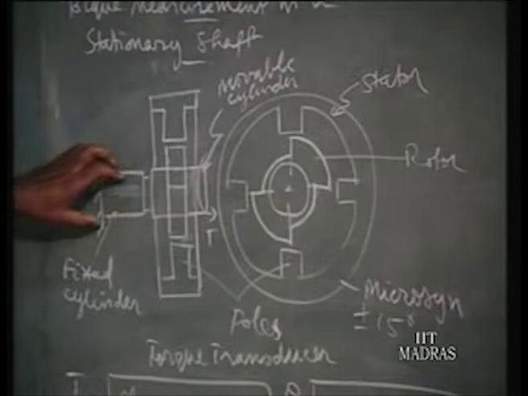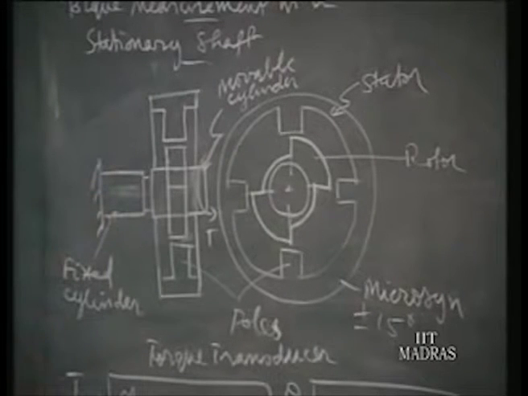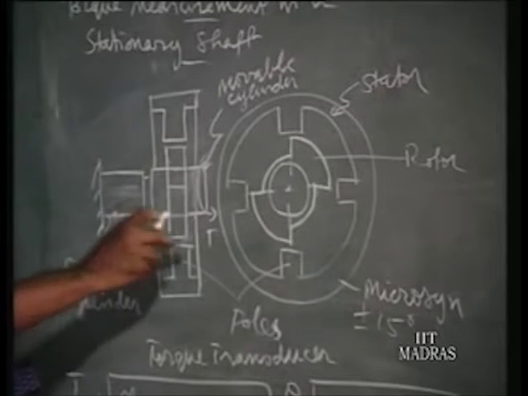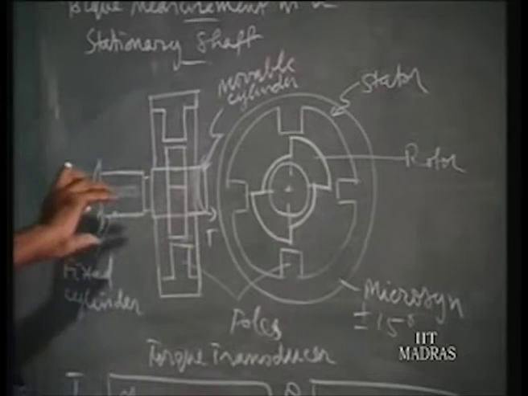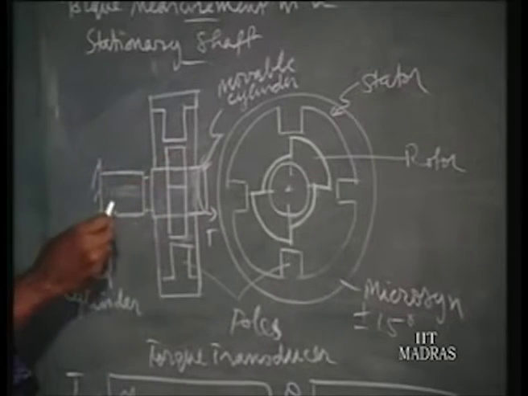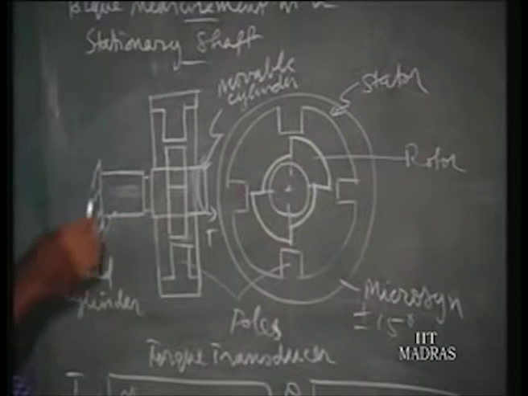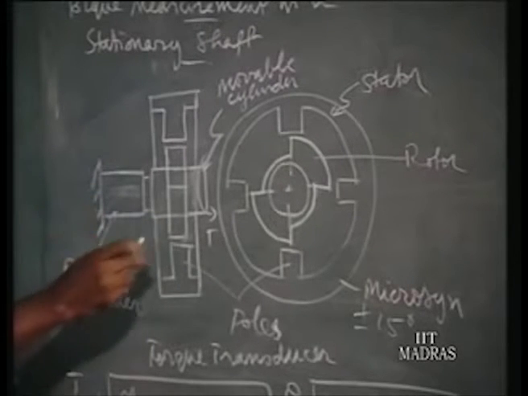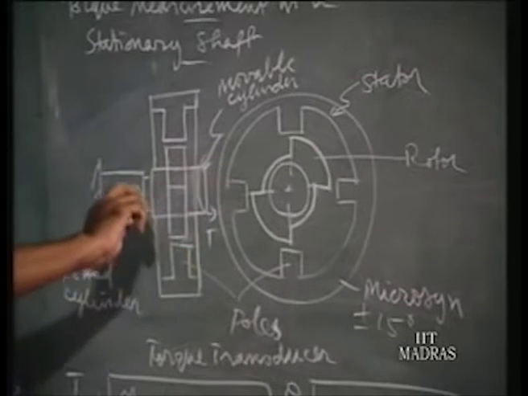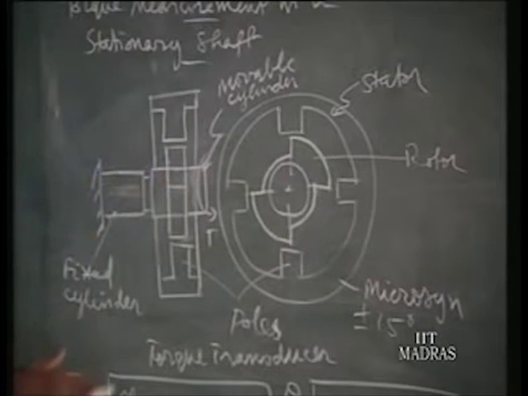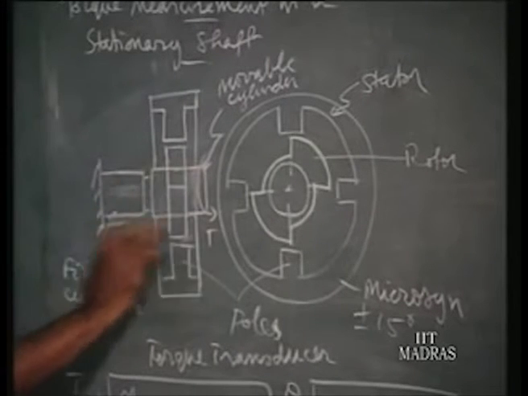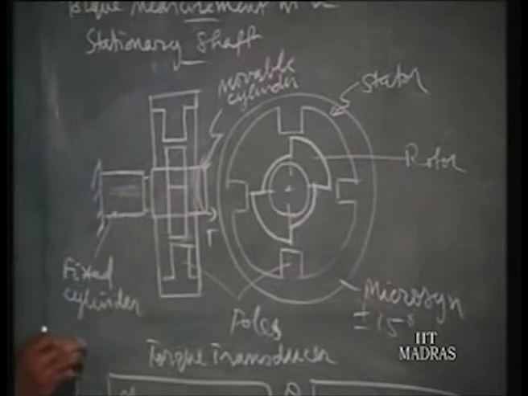So now if you hold one cylinder and rotate the other cylinder, that rotation is proportional to the torque. So if you apply more torque, it will also rotate more with reference to the other cylinder. You can hold any one cylinder. So one of the cylinders will be fixed, and to the other cylinder the torque is applied. Now the torque is converted into angular rotation by these cross leaf springs. So this cylinder assembly, with a fixed cylinder, and which is fixed by means of 3 springs inside, converts the torque into theta.